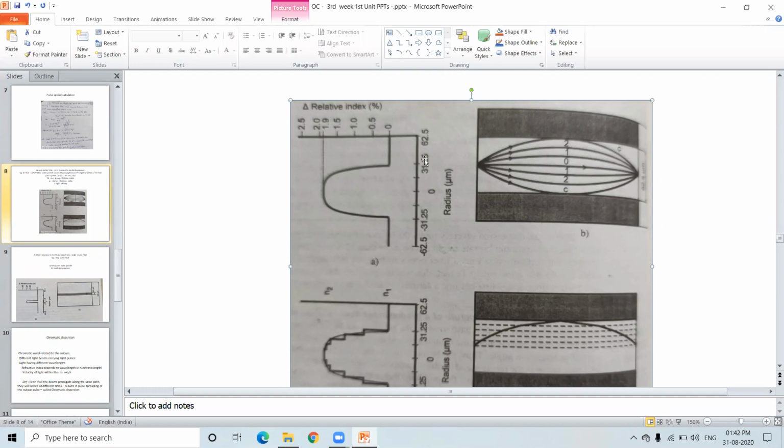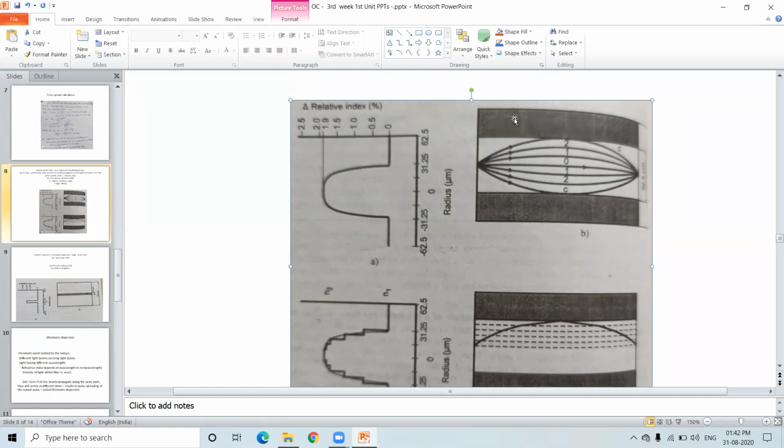In this graded index fiber, this is figure A and this is figure B. If you see these two figures, the structure of a graded index fiber is here. This is the refractive index profile of a graded index fiber. Here you can see the graded index fiber.